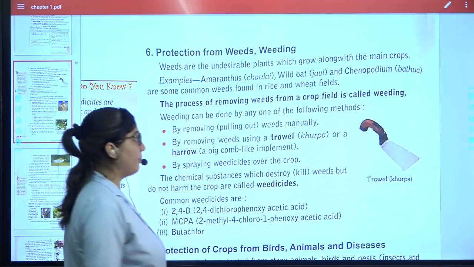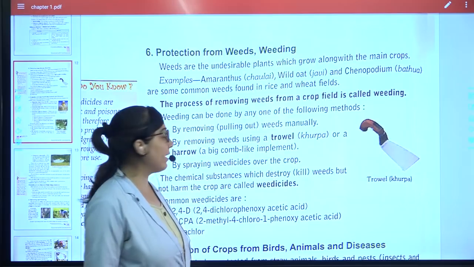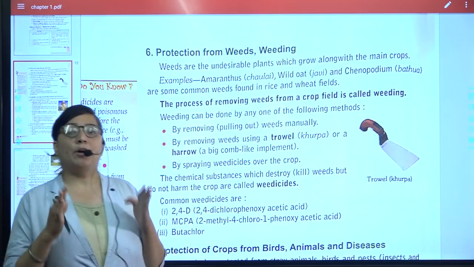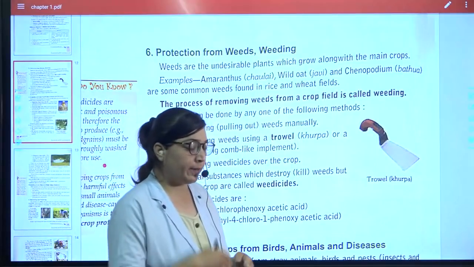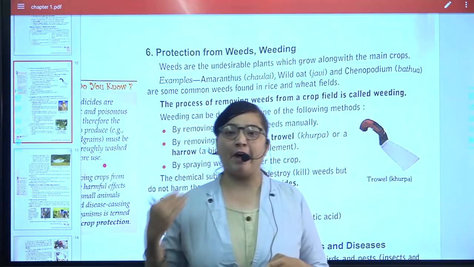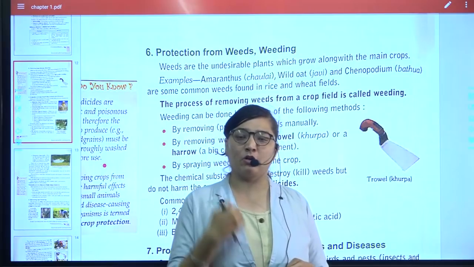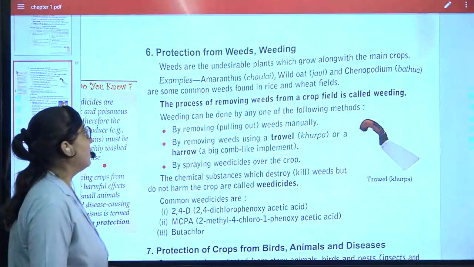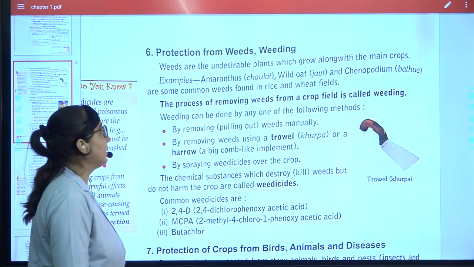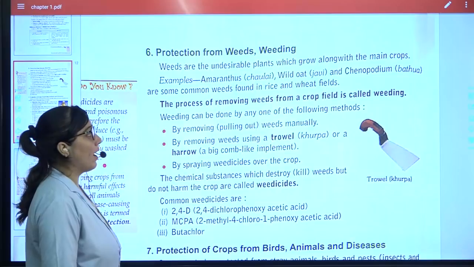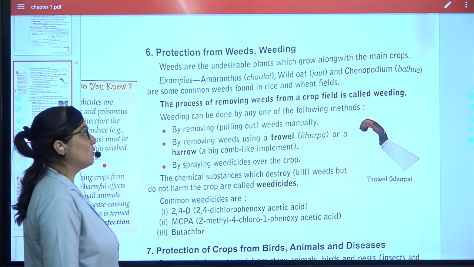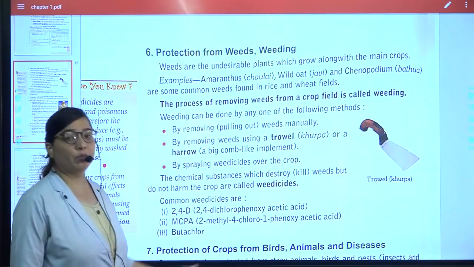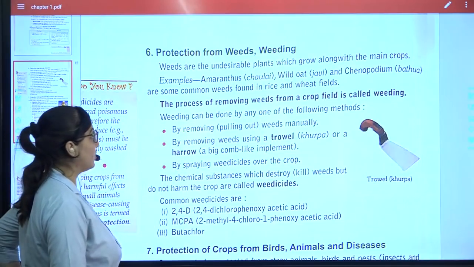Weeds are the undesirable plants that are grown along with the main crop, and the main crop will not get particular amount of water, sunlight, and it will fight with the main crop and not allow the main crop to grow properly. So we need to remove those weeds. The example of the weeds are amaranthus, wild oat, chenopodium, which are generally grown in the wheat fields. The process of removing weeds from the crop, it is called as weeding.